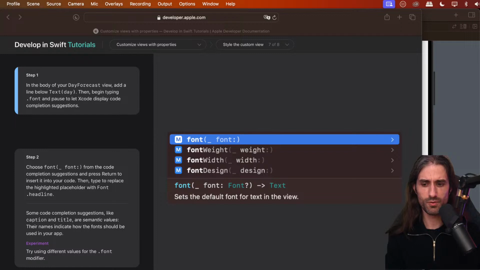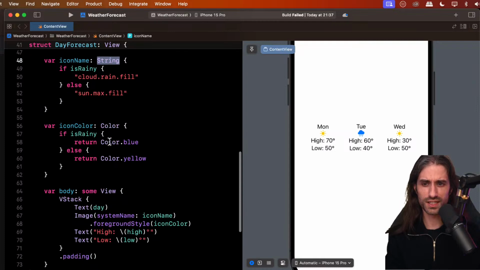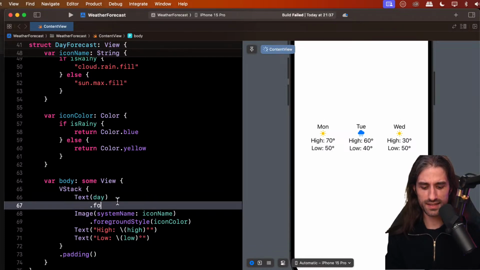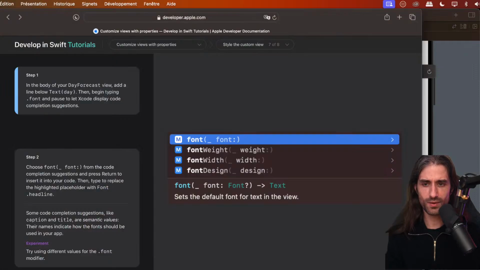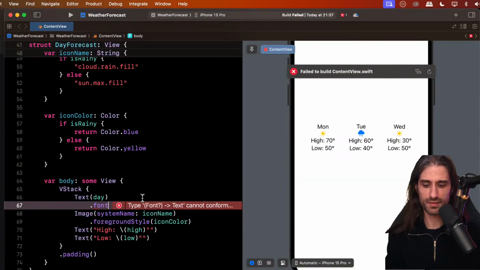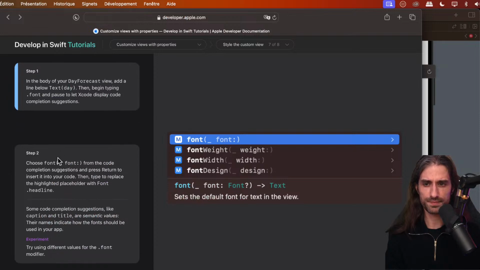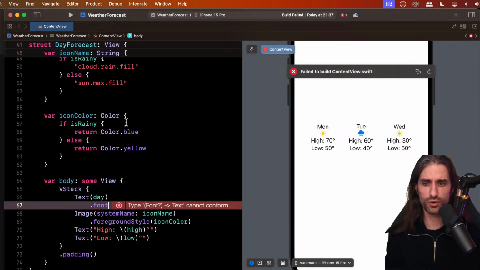So I think we need to go, where do we need to go? We need to go here, and start to type font. All right, then what do I do? So we see indeed, we see this, okay. Choose font underscore font colon from the code completion suggestions and press return to insert it into your code.